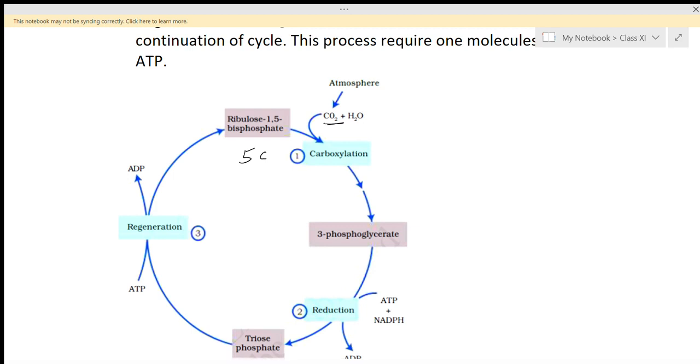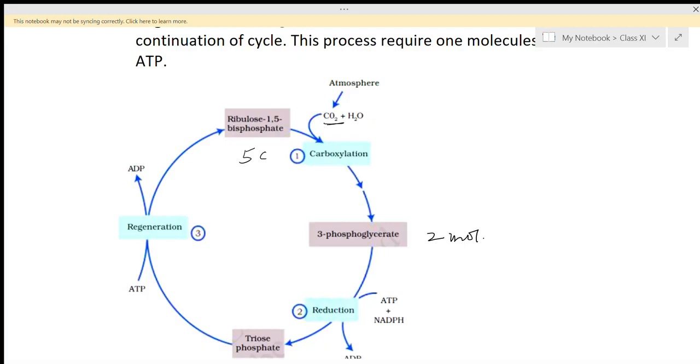But this 6 carbon compound is unstable. So this 6 carbon compound is immediately converted into 3-phosphoglycerate. So we can say that two molecules of 3-phosphoglycerate are produced. This is a 3 carbon compound, 3-phosphoglycerate. Here 5 carbon of ribulose 1,5-bisphosphate plus 1 carbon of carbon dioxide forms an unstable 6 carbon compound, which immediately converts into the 3 carbon compound, that is 3-phosphoglycerate.